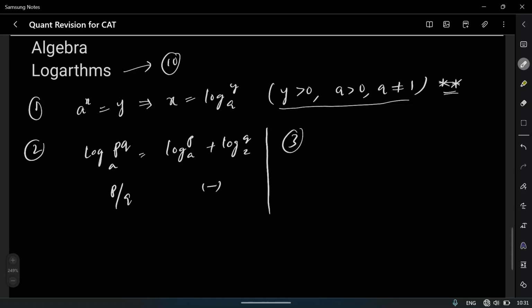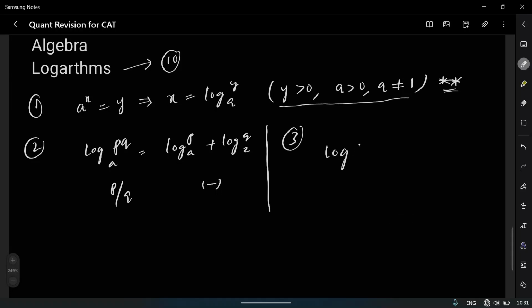And another important formula is log of a to the base b equals 1 by log of b to the base a. And here you have to remember another one also.